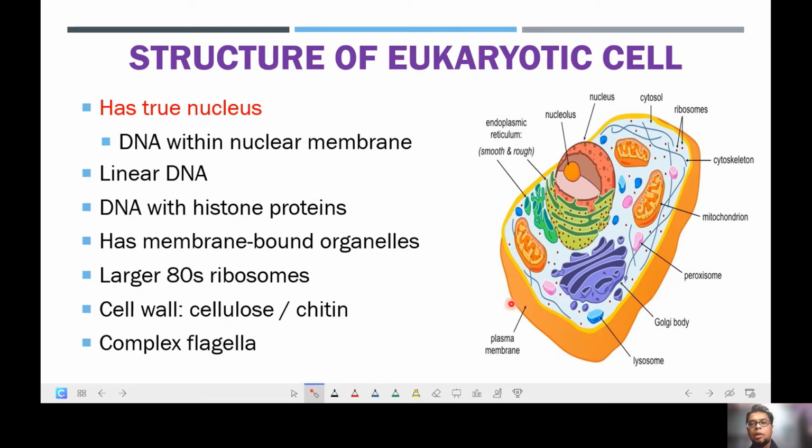And some of the eukaryotic cells will be having flagella, and the flagella will be different from the flagellum of the prokaryotic cell because the flagella of the eukaryotic cell will be a complex type of flagella, in which the flagella will be consisting of microtubules, usually in the pattern of 9+2. And so hopefully you can differentiate between the prokaryotes and the eukaryotes after this.